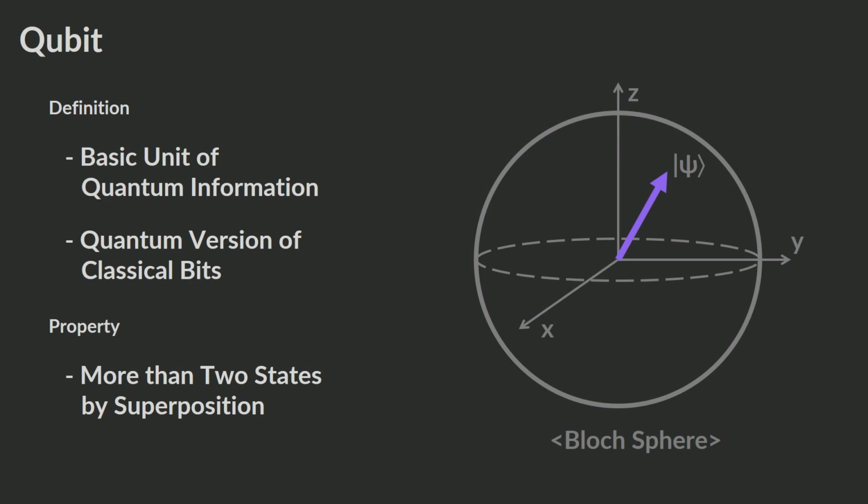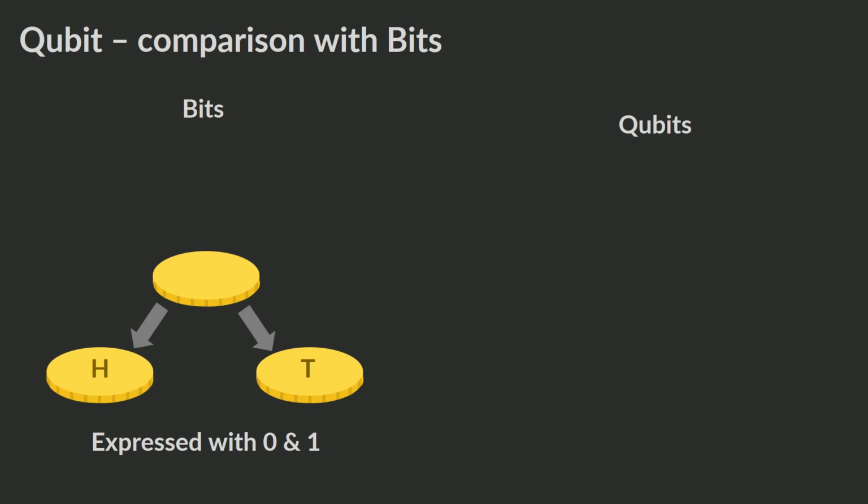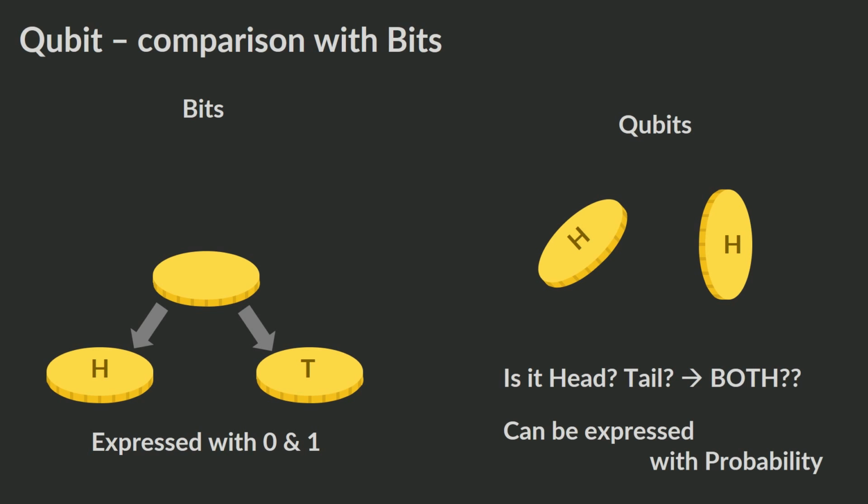Is it clear? If it is not clear for you, let's toss a coin. For a classical bit, the result should be head or tail. But for a qubit, it can behave like this. Is it head or tail? We call it both. So we should use probability.